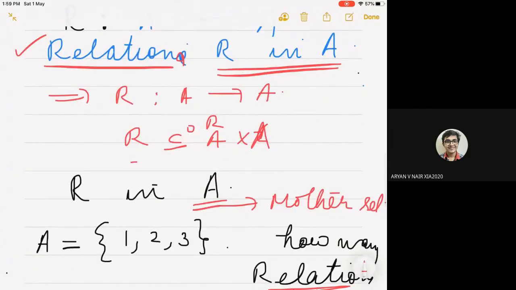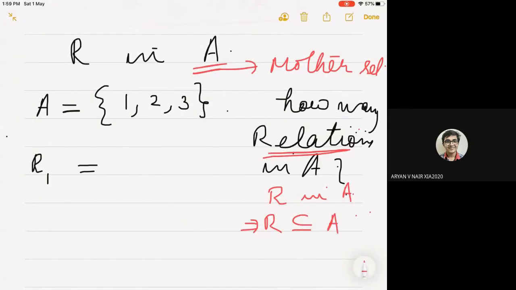Ma'am, I think A cross A. Yeah, we say A cross A. R is a subset of A cross A, right? So how many relations means how many subsets of A cross A? Did you get it? Yes, ma'am.